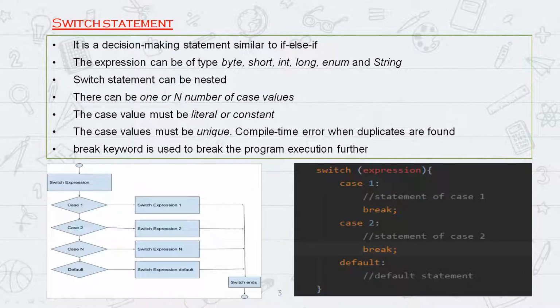Now, you may think about this also. Like if you have a requirement, the switch statement can be nested. So nested means what? Hasni? Wait. Let me ask Hasni. Hasni, what do you mean by nested? Hasni, are you there?